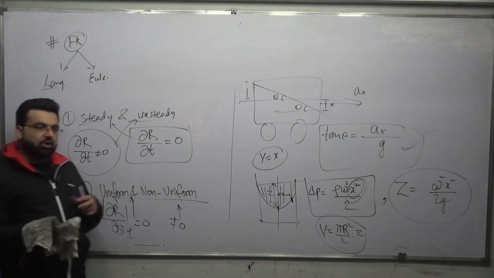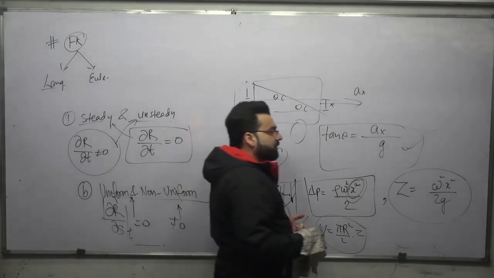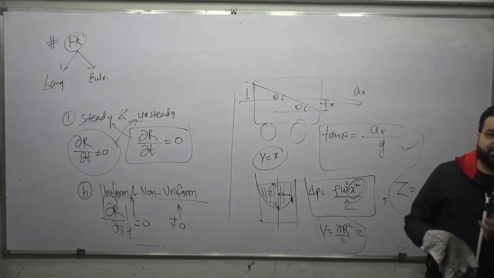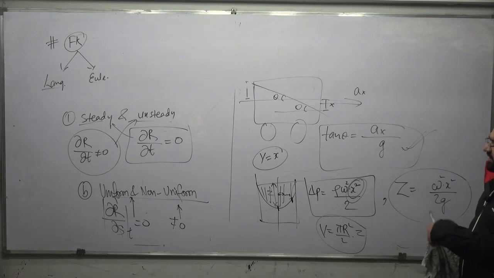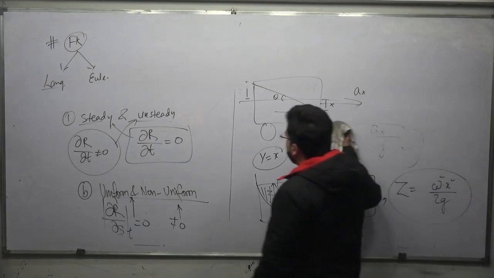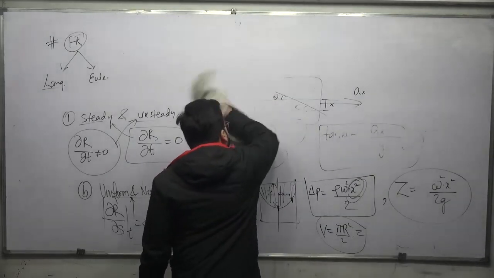After this, we discussed the combination flows also. We can have a steady uniform, an unsteady non-uniform, an unsteady uniform flow, and so on. We can have different types of combinations of flows also.